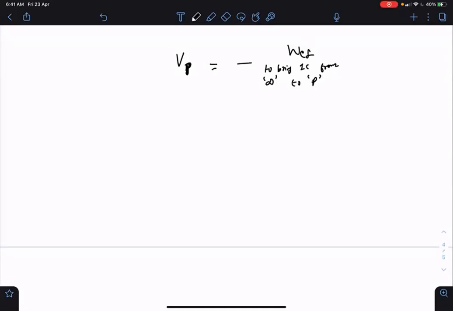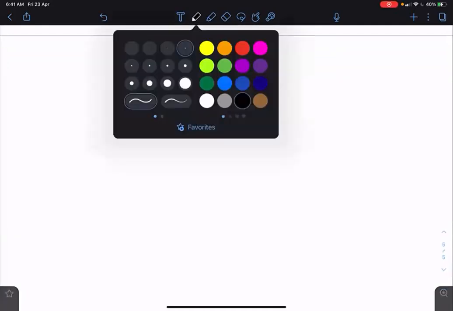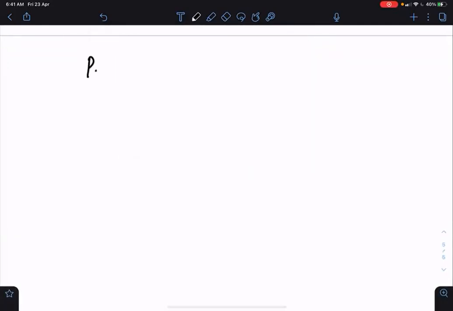Sometime later, potential at point P due to electric field of a point charge.